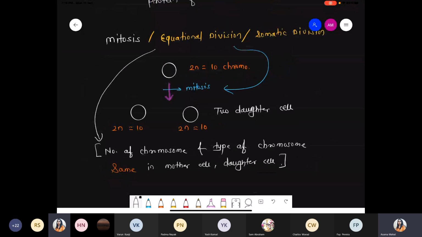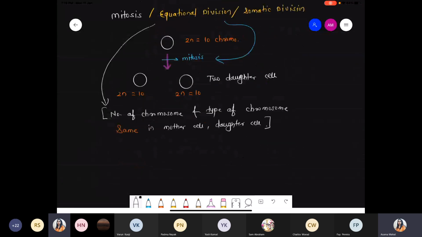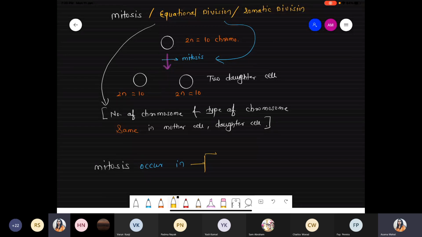Somatic cells means the body cells, except germ cells, except egg, except sperm, whatever the remaining cells of our body, collectively these are called as the somatic cells. Now next part we are talking about: the mitosis process occurs in haploid cells as well as diploid cells. They occur in both types of cells.